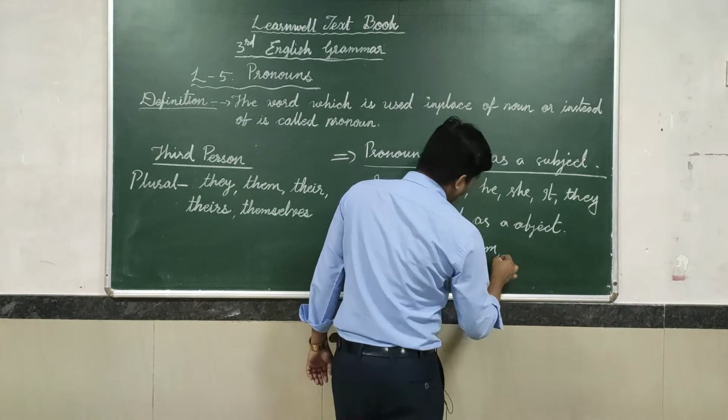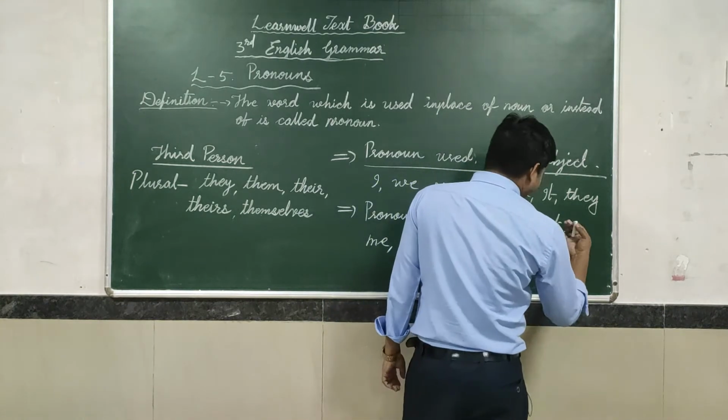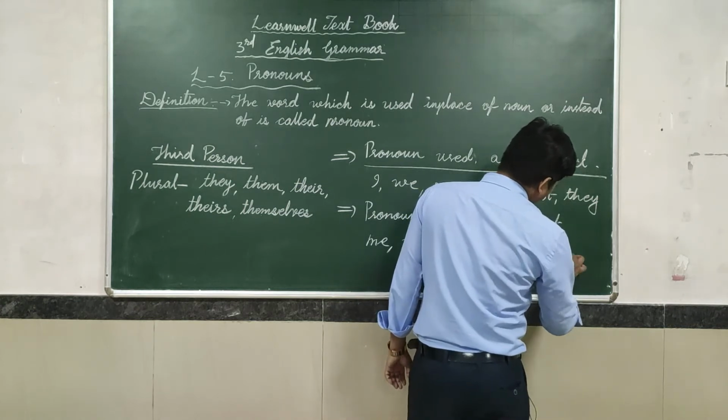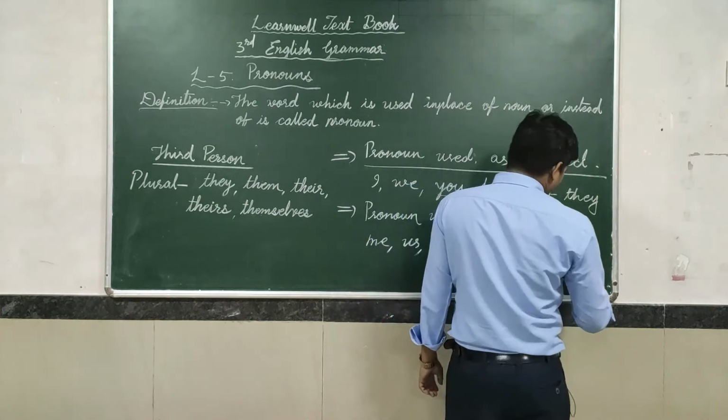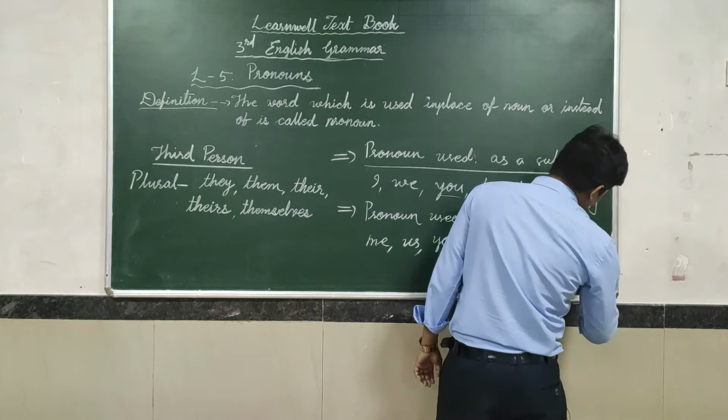Him, her, it, there is no change. They, it changes into them.